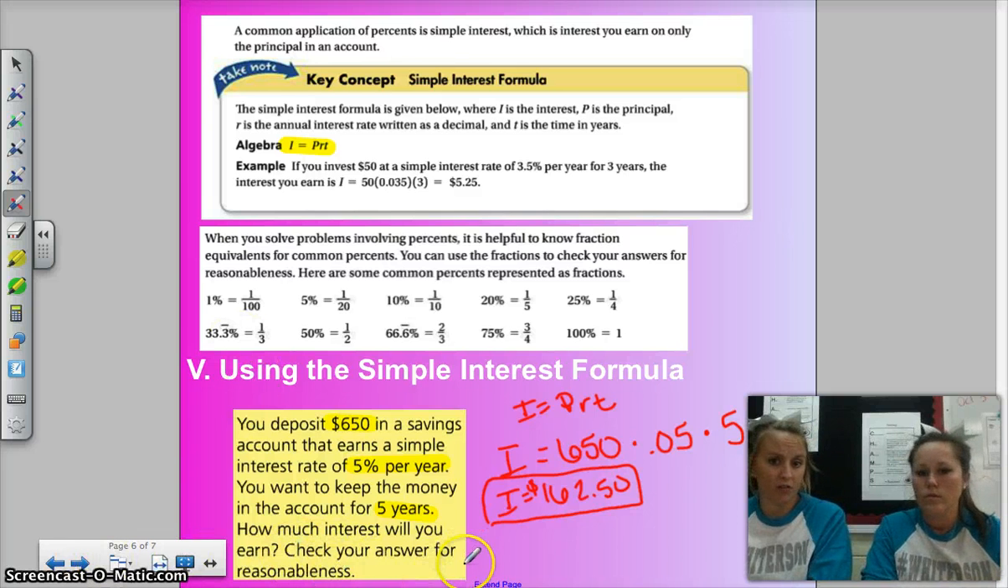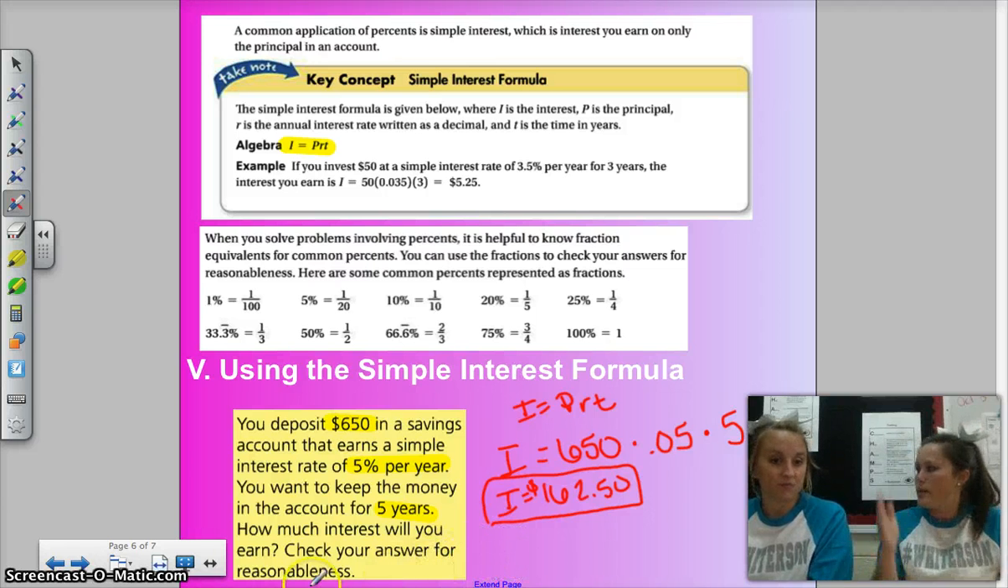Check for reasonableness, or are we good? Well, I think it's just asking, does that make sense? If I would have gotten a number that was like 1,000, well, that doesn't make any sense, because 1,000 is way too big for 5%.